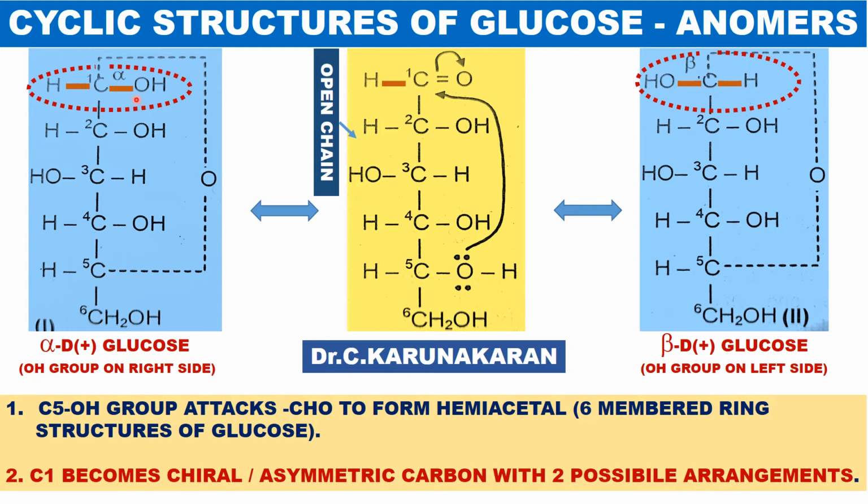If the OH group is on the right side, then it is the alpha isomer, alpha D plus glucose. If the OH group is on the left hand side at the C1 carbon, then it is called beta D plus glucose.